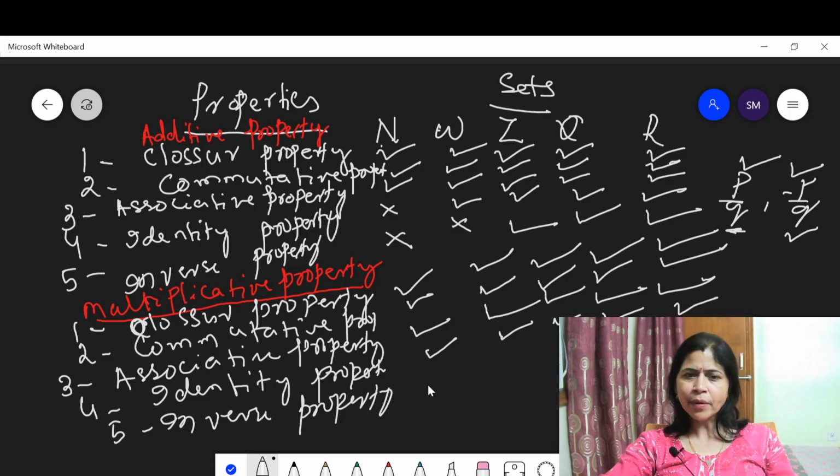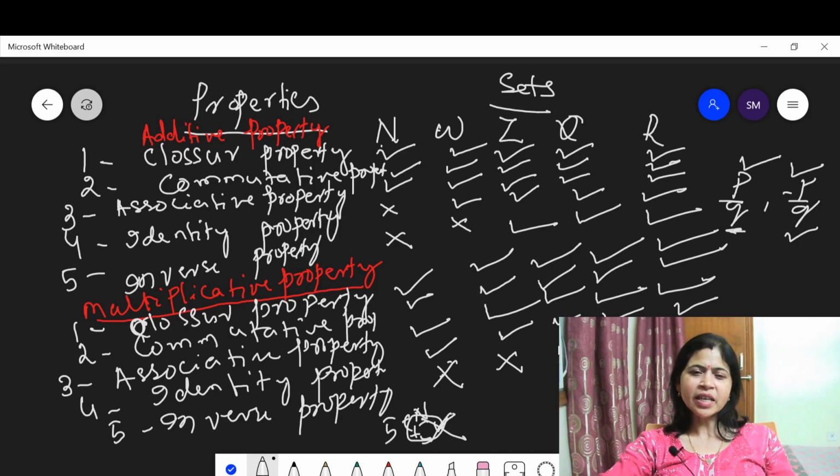Now let us think about the inverse property. Suppose 1 upon 5 is the multiplicative inverse of 5, where 5 belongs to N. Then 1 upon 5 doesn't belong to N. This means the set of natural numbers doesn't satisfy the multiplicative inverse property. In the same way, the set of whole numbers also doesn't satisfy the multiplicative inverse property.